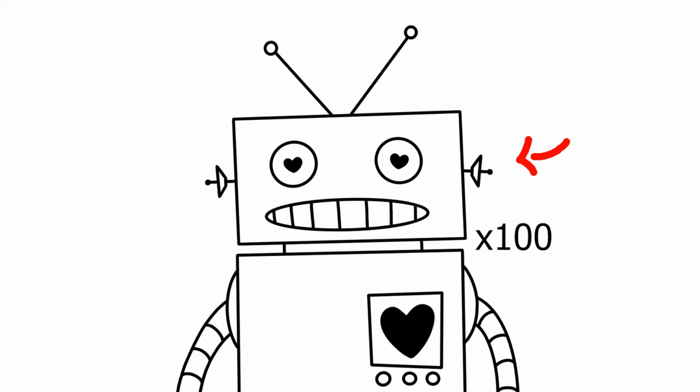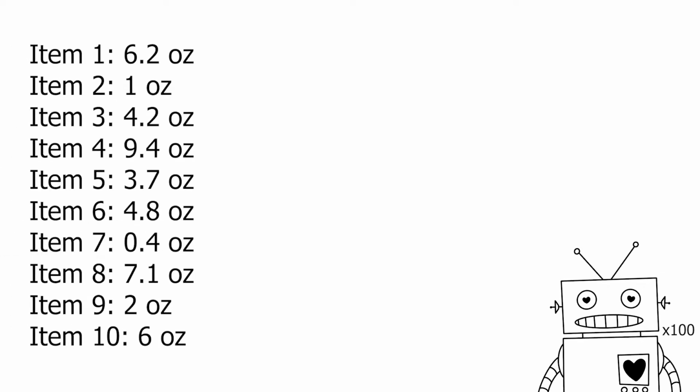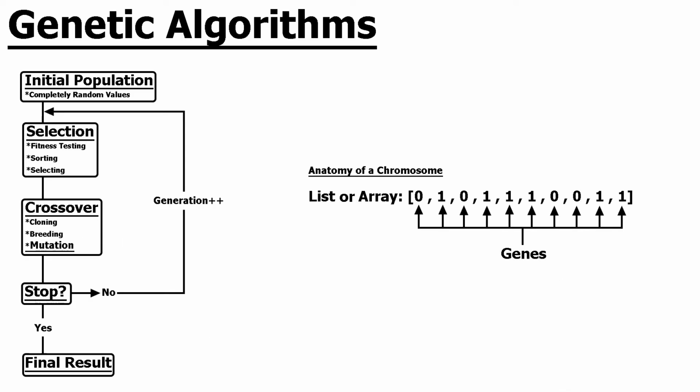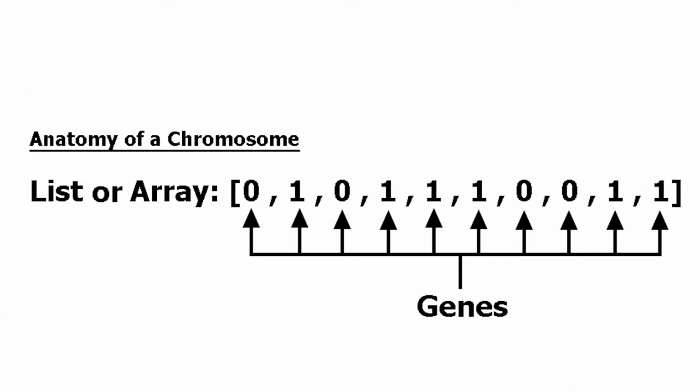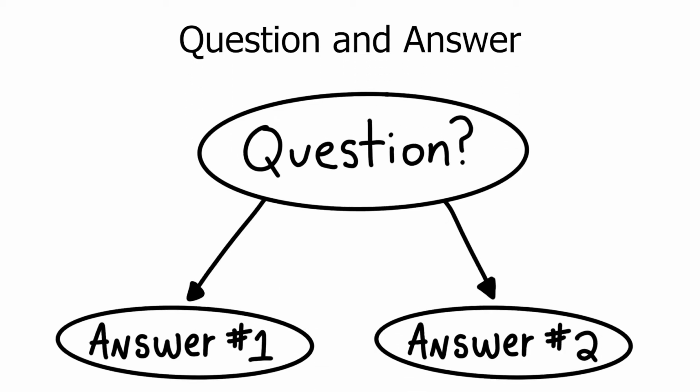But the first population is dumb and has no context or intelligence, so instead we give the first generation a list of all the items, and for each item we randomly tell it to either include or exclude that particular item. This list is called the chromosome. Every entry in this list is called a gene, which is a great way to think about it, but instead I like to think of it more as a question and answer type of decision tree that is usually represented as a list or array.